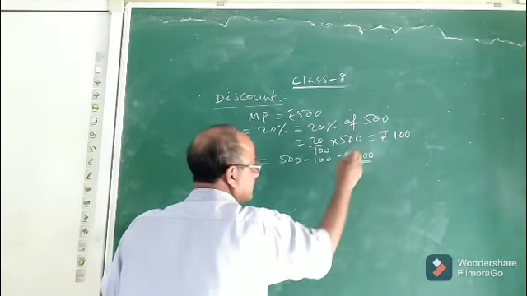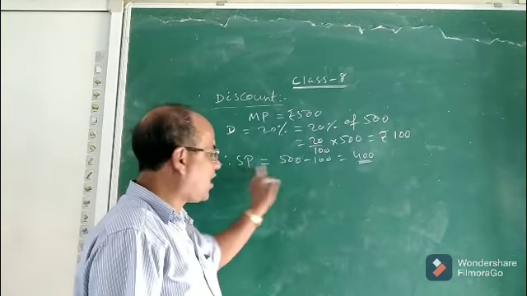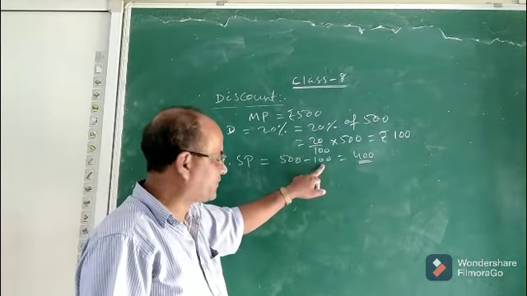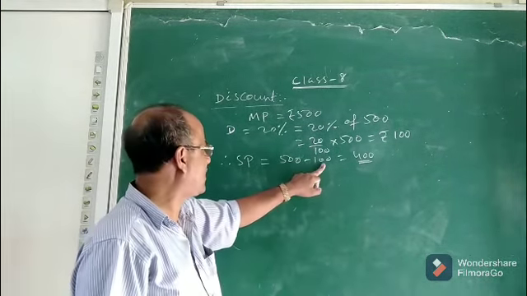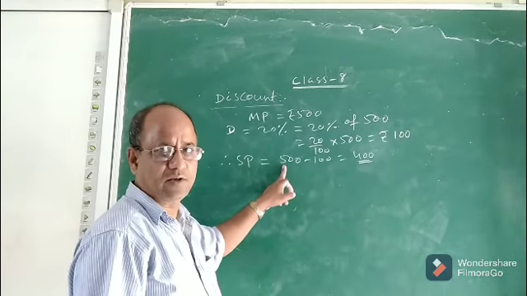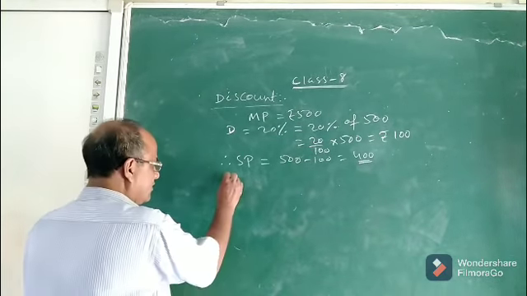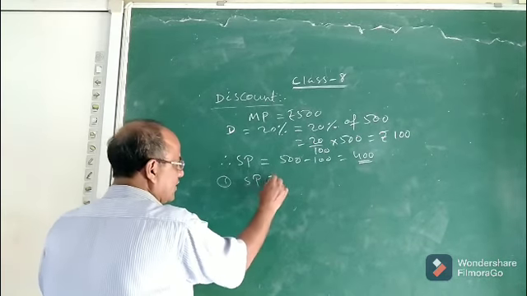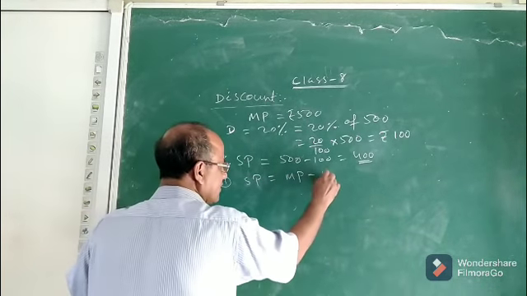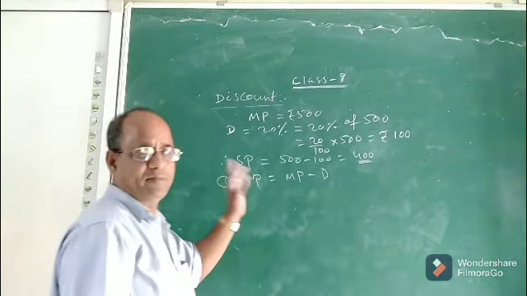How did we get the selling price? We subtracted the discount from the marked price. So the first formula is, selling price equals MP minus discount.